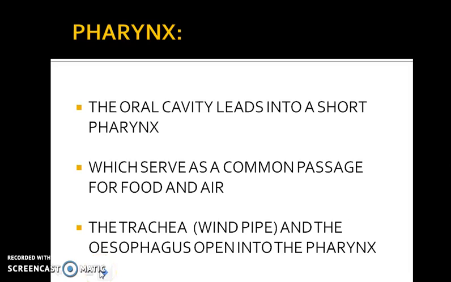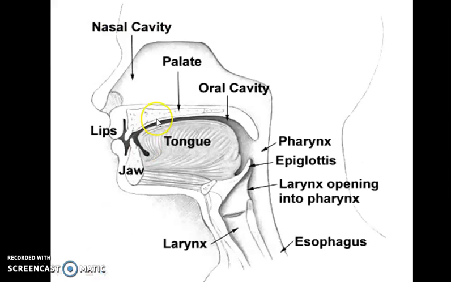So we have discussed the initial part of your digestive system, that is the buccal cavity, where you chew the food. Now let's move further to the next part, that is the pharynx. The oral cavity or buccal cavity leads into a short pharynx, which serves as a common passage for food and air. The trachea and the esophagus open into the pharynx. You know that we have the windpipe, which is the trachea, and the esophagus. They both have a common passage called the pharynx.